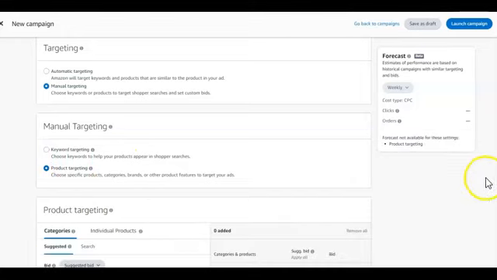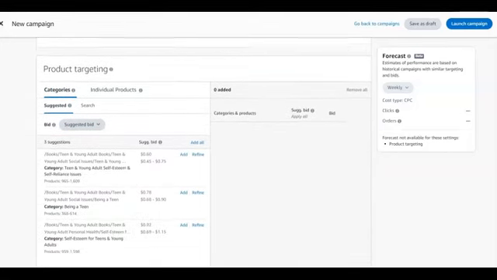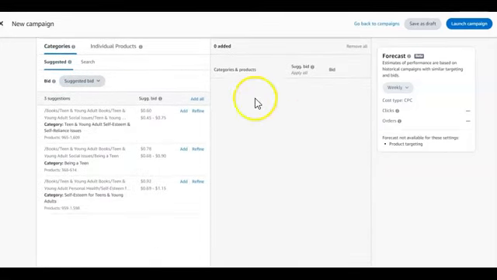And what this means now is it's going to bring out books that are similar to our book. But before then, it's either going to be categories or individual books. There are two options on product targeting. So for this section, you either have categories, or you have individual books.